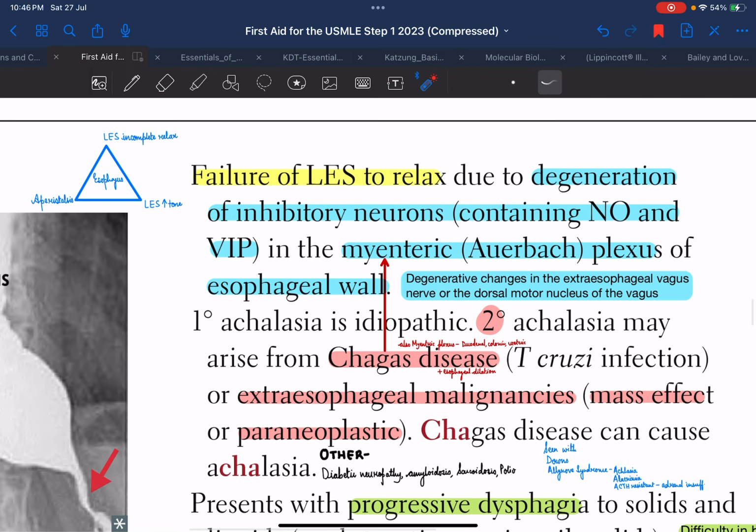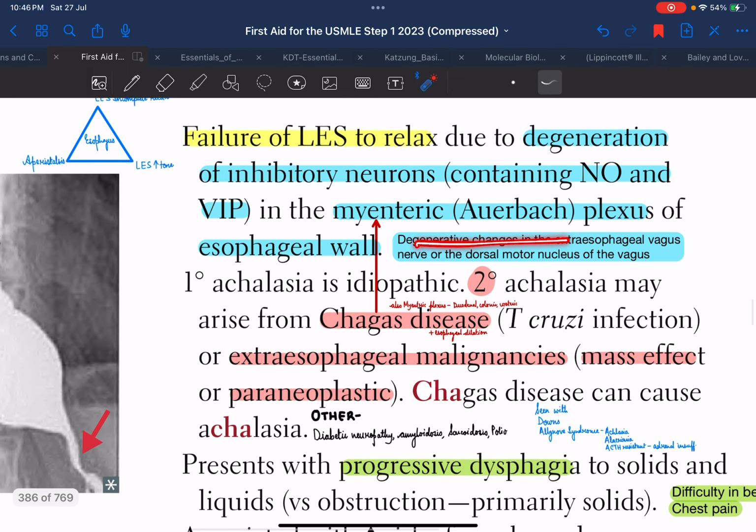Okay, now achalasia can also happen because of degenerative changes in the extraesophageal vagus nerve or even the dorsal motor nucleus of the vagus. As we know, the vagus nerve is the parasympathetic supply to the GIT, right? And because of the vagus nerve, this LES will relax. So basically, if this degenerates or the myenteric plexus of the esophageal wall degenerates, there would be failure of relaxation, right?